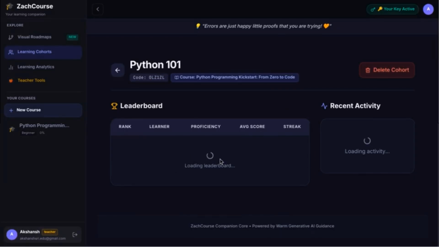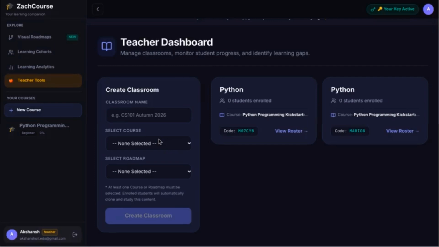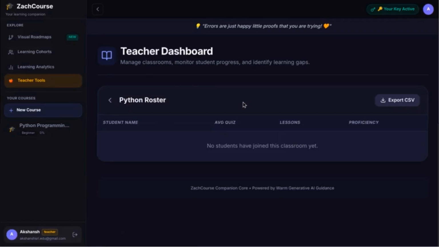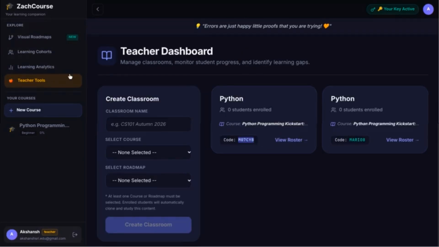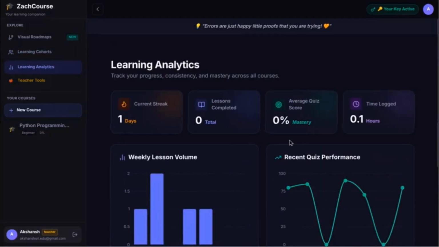But since there are no current users for this cohort, and there are new roles that a user can be, a teacher or student, since this is a teacher account, I'll see special teacher tools where I can create a classroom. This one, see, I can create a classroom here, and once it's created, it goes to the learning cohorts. And as you can see, here's the ID for this classroom. I can copy it and go here and join it. So yeah, these are the new updates. And also there's global analytics for the users, so they can get all the information of their current account.